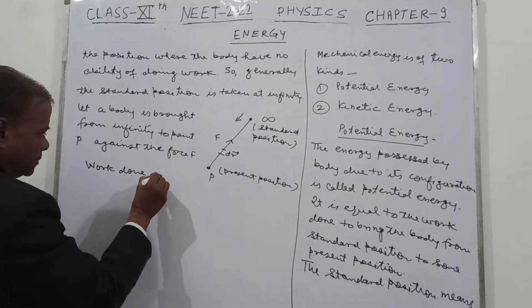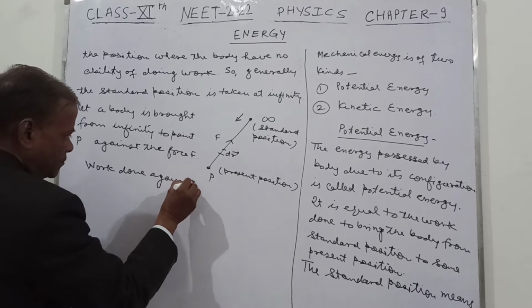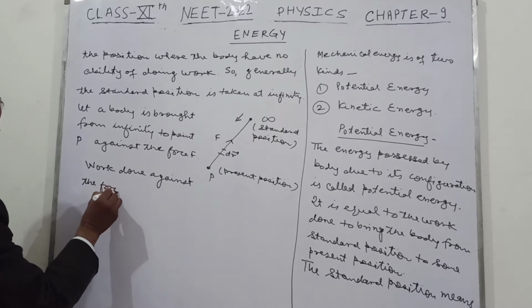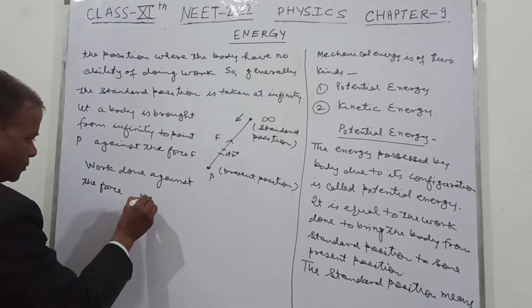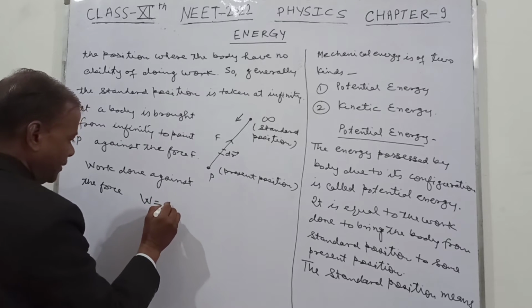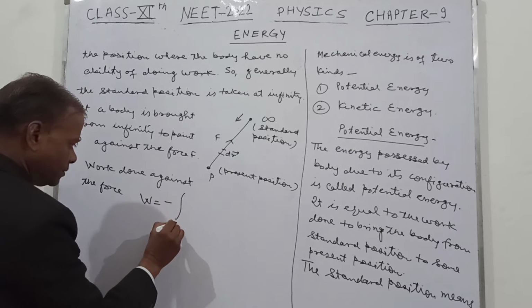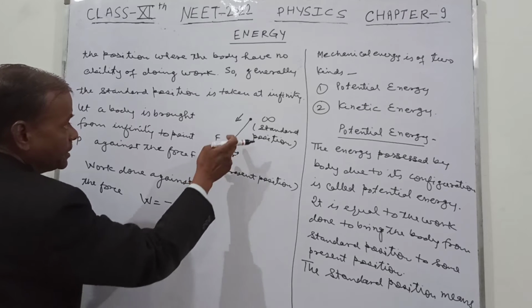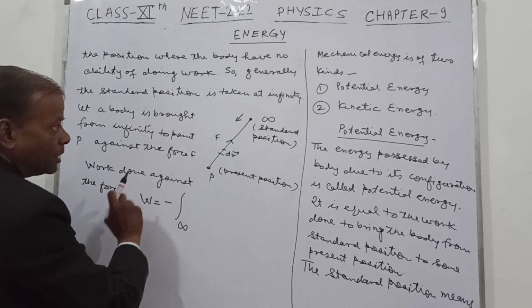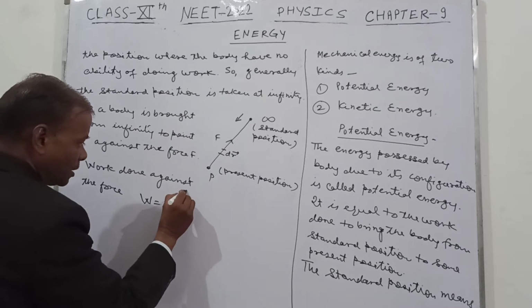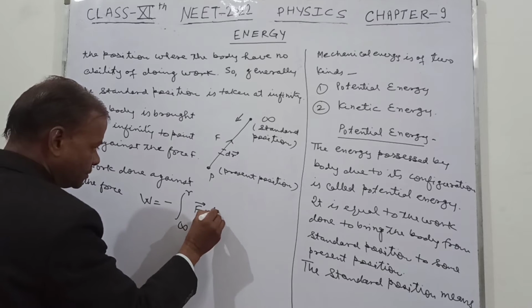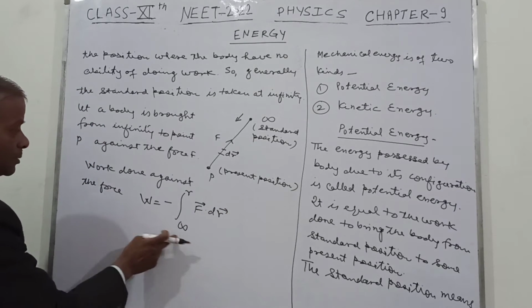Work done against the force, this W, is equal to a minus sign, integration from infinity to, suppose this distance is now R1, infinity to R, and then F dot dr.